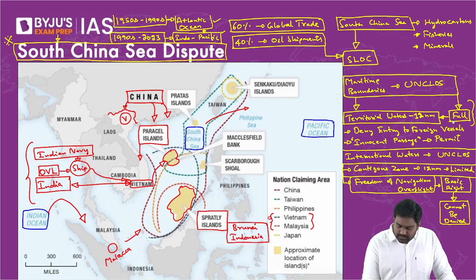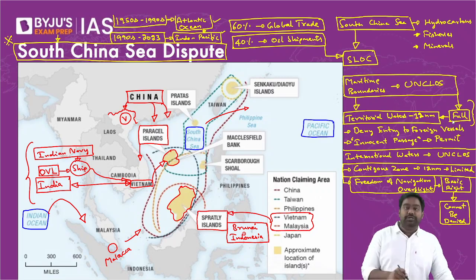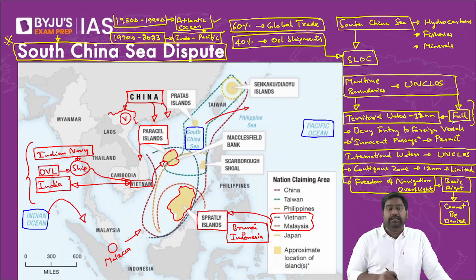Is that clear? So Vietnam, Malaysia, Brunei, Indonesia, they have actual, legal, correct claims on the Spratly Islands and the EEZ present around it. It should be divided between them. But China is claiming the EEZ around the Spratly Islands as well. There are many such islands here.